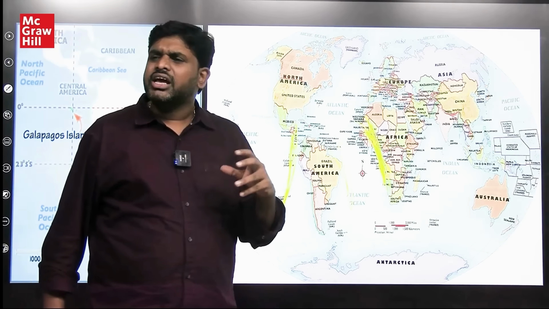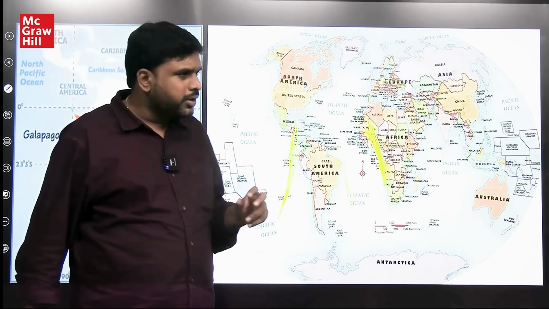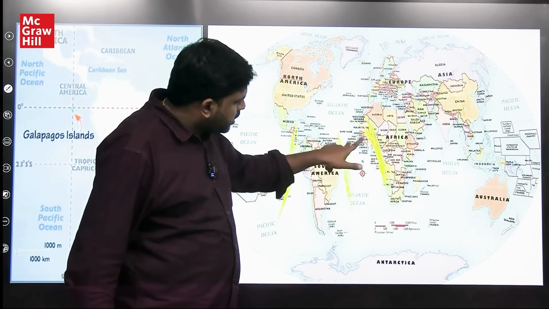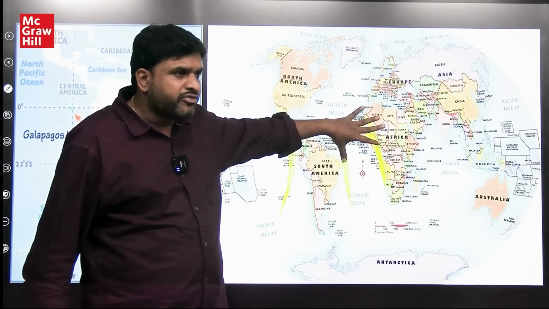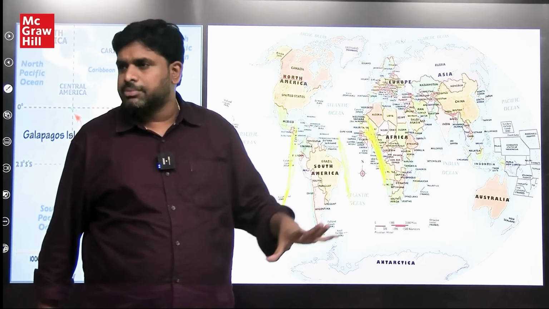He found very interesting things. Species of different origins are morphologically similar.